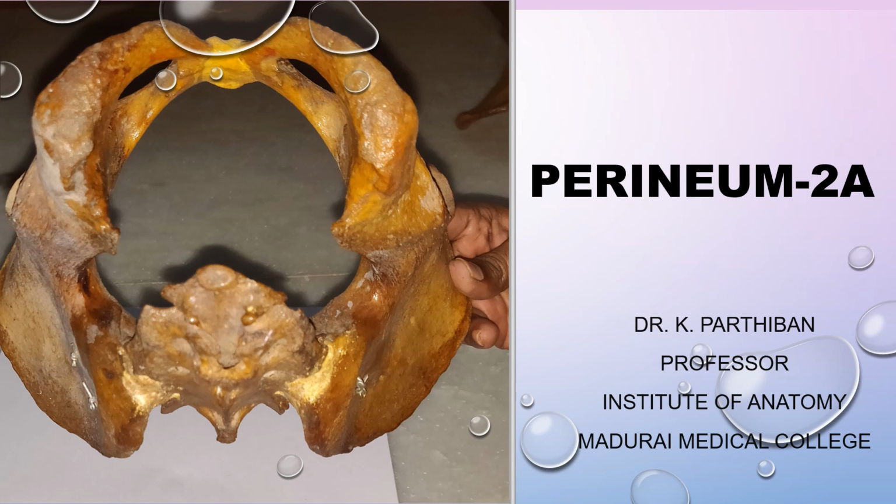Dear students, in the previous presentation about perineum, we have seen everything about the anal triangle in detail. Now, in this presentation about the perineum, we will see the anterior triangle, that means the urogenital triangle, and the superficial contents of this urogenital triangle.